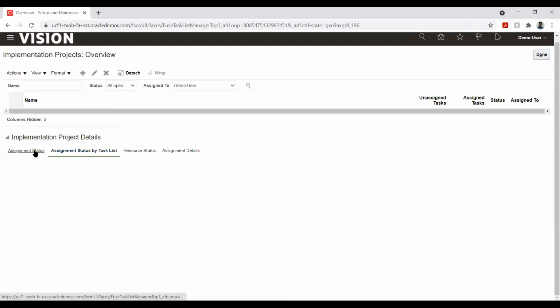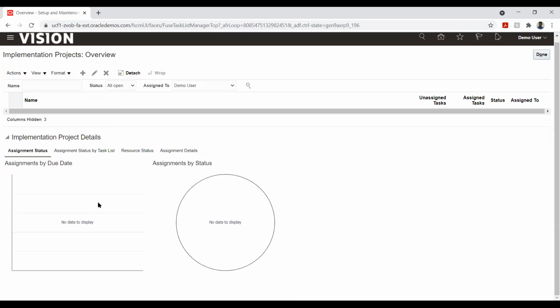Since I did not create or assign anything, it's not showing anything. No due dates were assigned, so that is the reason we are seeing these values as null.